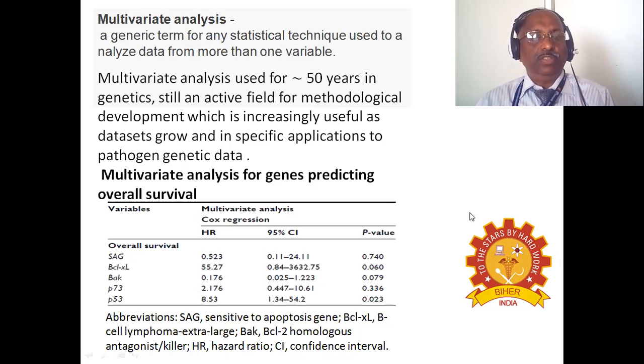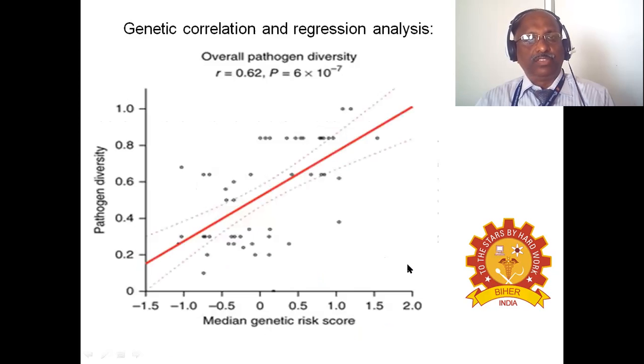Next, multivariate analysis, a generic term for any statistical technique used to analyze data from more than one variable. I have given an example in the table for a cancer and the expression of a cancer-related gene in the form of a multivariate analysis. Various genes are involved in expression of certain types of cancer, and it's a Cox regression analysis, and p-values have been used as one way of data interpretation in a multivariate analysis.